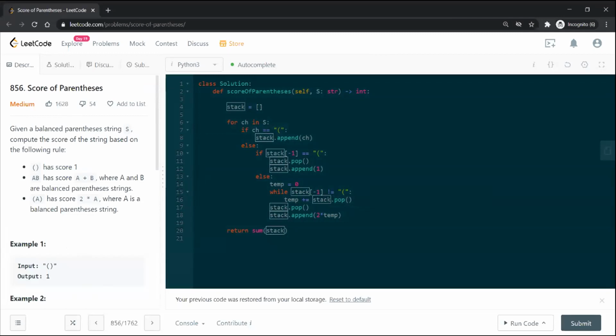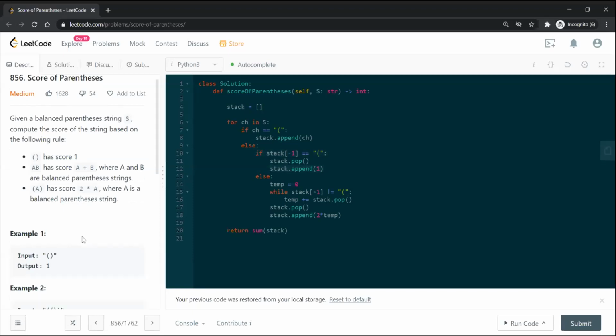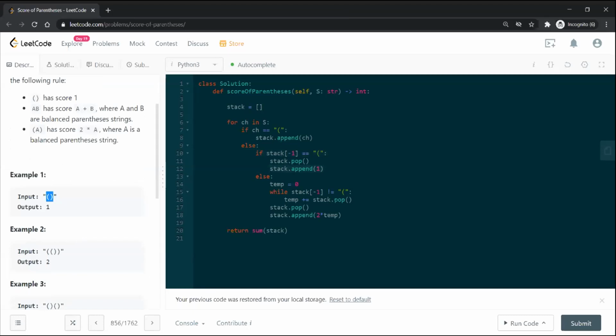Otherwise, we know it's a closing one. If the last one is open, we have just the simple case where we need to append one, the example one case. So that's when I put it there.